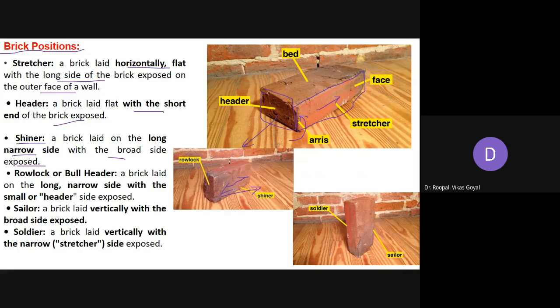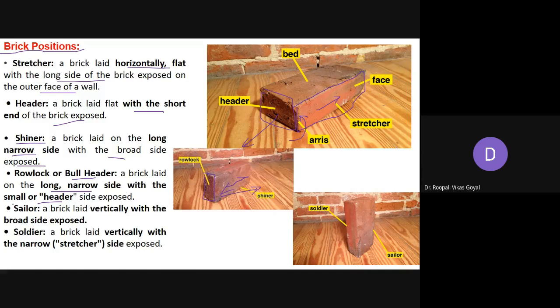Next is the row lock or bull header. So this is nothing but this portion. If this is exposed this way, you are just rotating the brick and this header portion is exposed. If this is exposed it is called a shiner, and if the header portion is exposed, it is called the row lock or bull header. So a brick laid on the long narrow side with the small or header side exposed. Just rotate the brick, then if the header side is exposed, it is called the row lock or bull header, and if the stretcher side is exposed, it is called the shiner.